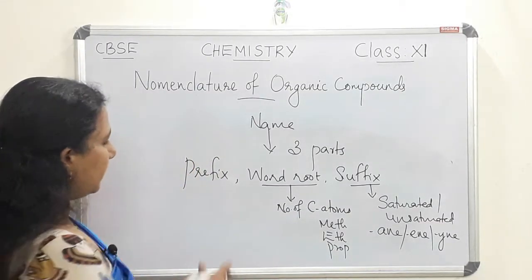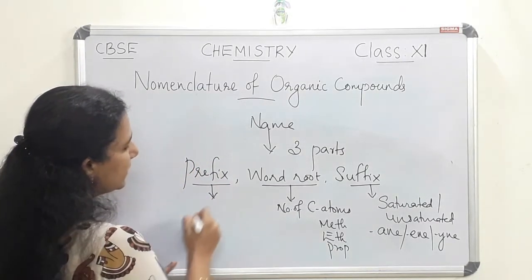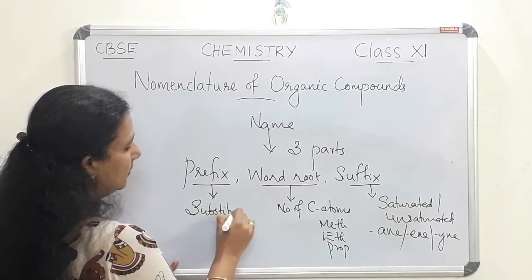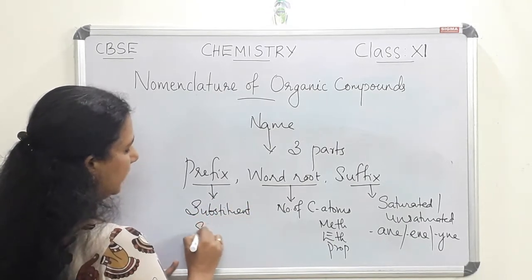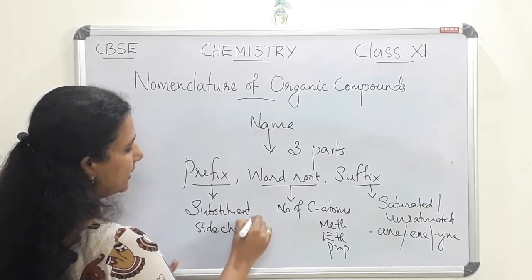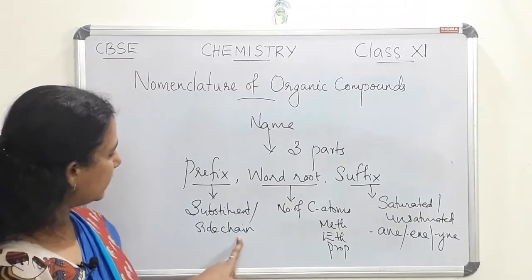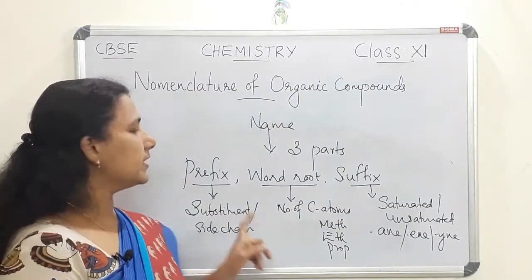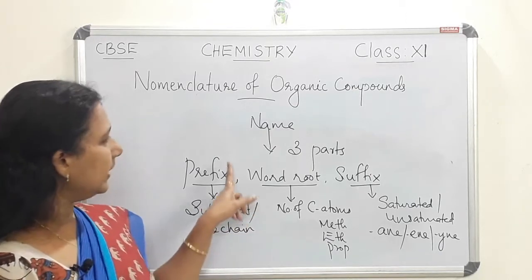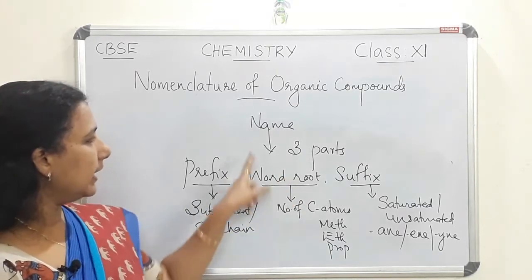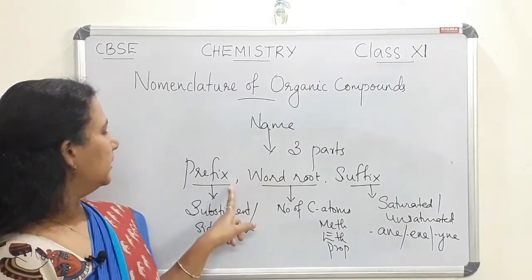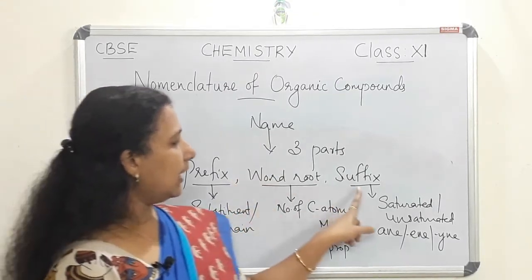Then comes prefix. Prefix means the substituents or the side chains attached to the carbon chain. The side chains or substituents present in the carbon chain are named as prefix. So there are three parts in the name of an organic compound according to the IUPAC system: the prefix, the word root, and the suffix.